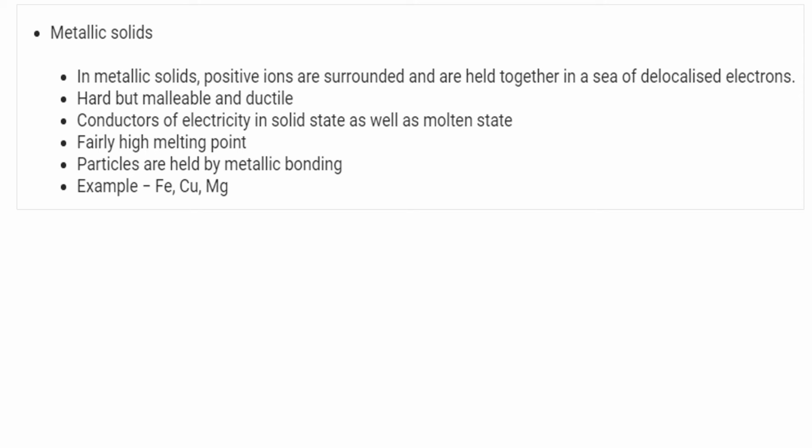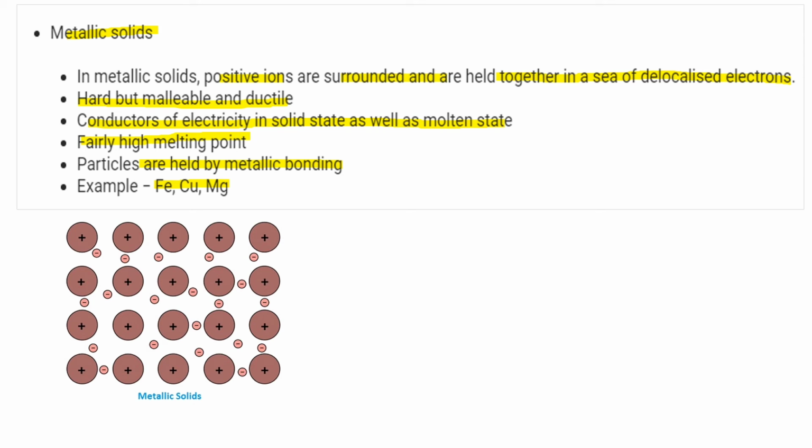And now metallic solid. In metallic solids, positive ions are surrounded by and held together in a sea of delocalized electrons. Hard but malleable and ductile, and good conductors of electricity in solid state as well as molten state, and high melting point. Particles are held by metallic bonding. Examples are iron, copper, and magnesium, etc.